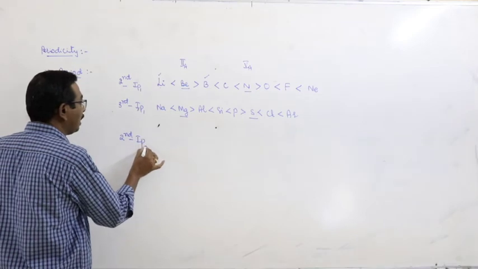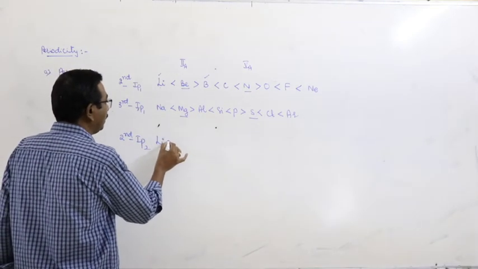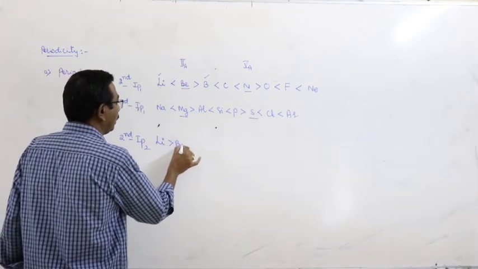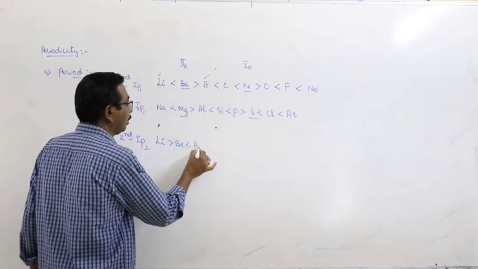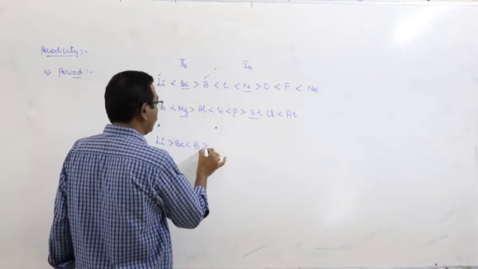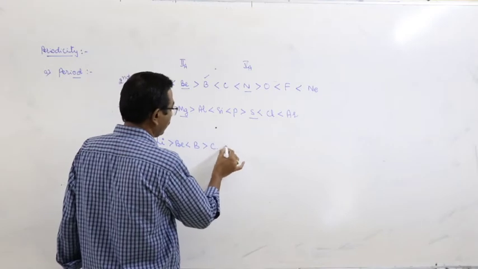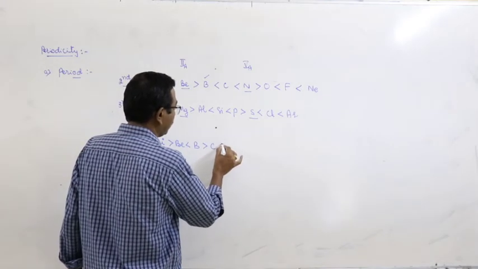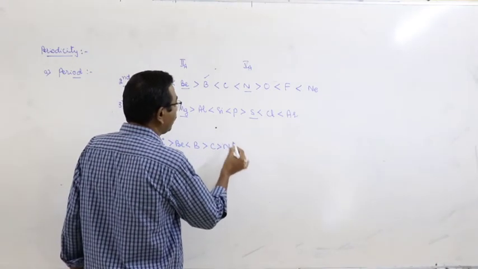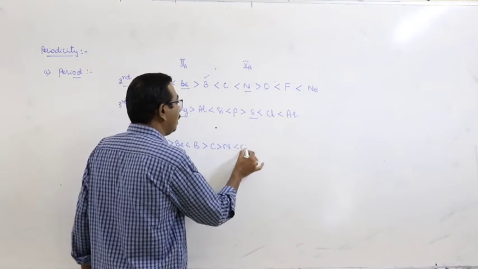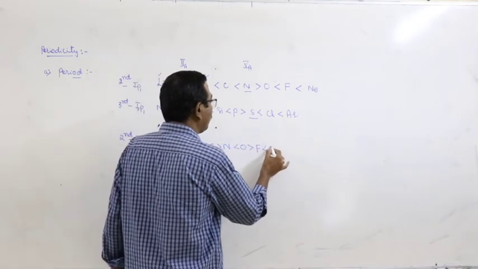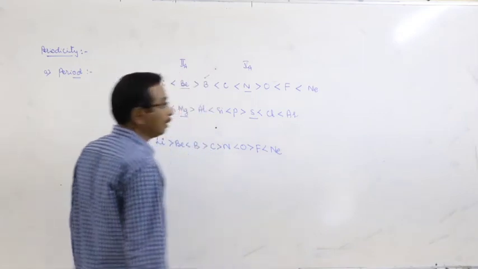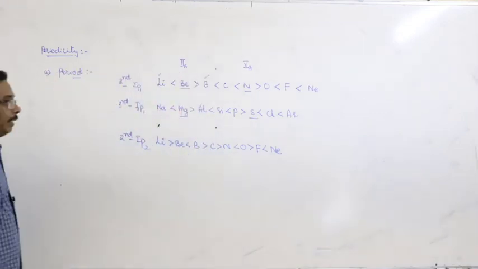Second period elements, IP2: lithium, beryllium, boron, carbon, next nitrogen, and then oxygen and fluorine and neon. Fluorine and neon.